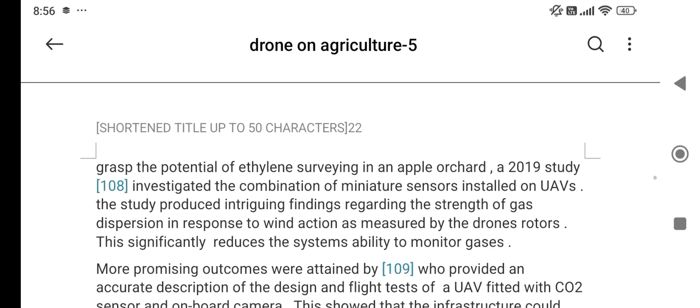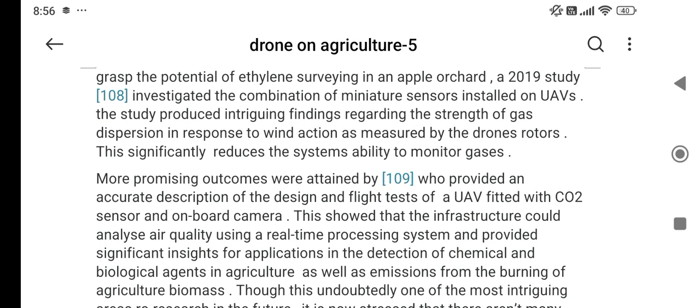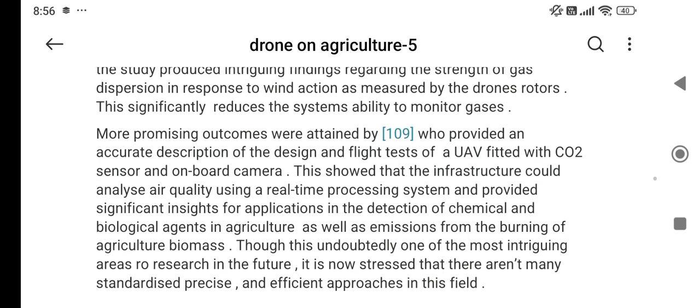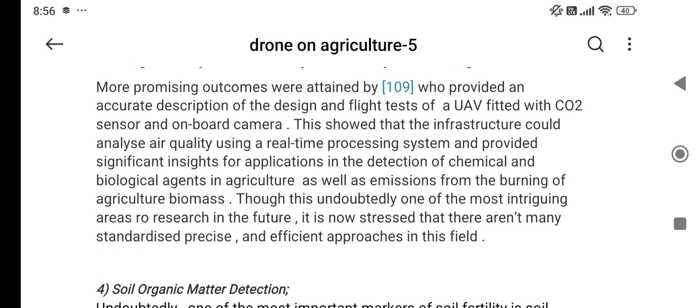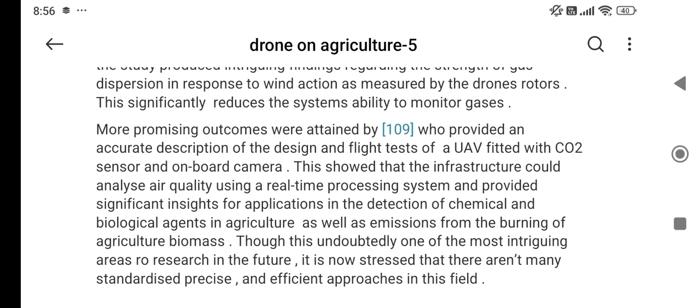In order to better grasp the potential of ethylene surveying in an apple orchard, a 2019 study investigated the combination of miniature sensors installed in UAVs. More promising outcomes were attained by a study that provided an accurate description of the design and flight test of a UAV fitted with a carbon dioxide sensor and onboard camera.